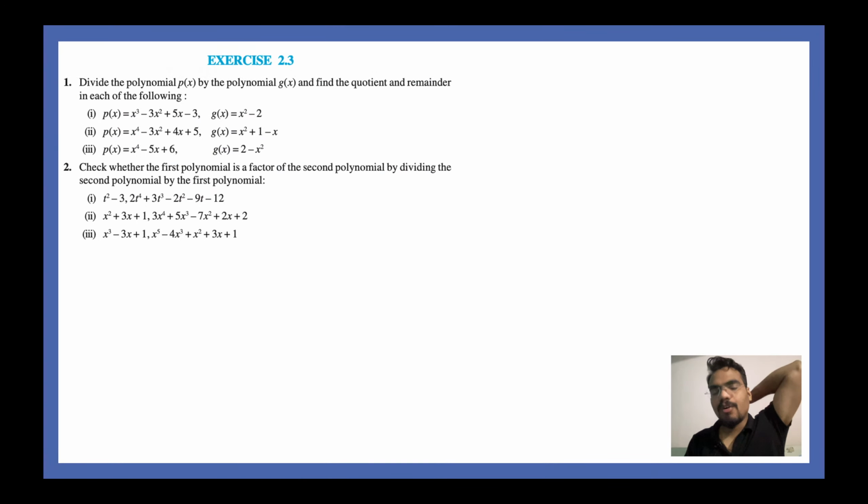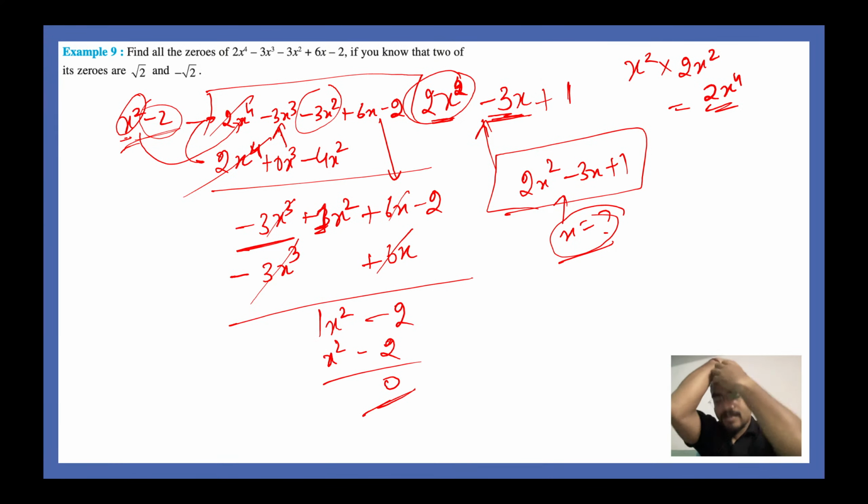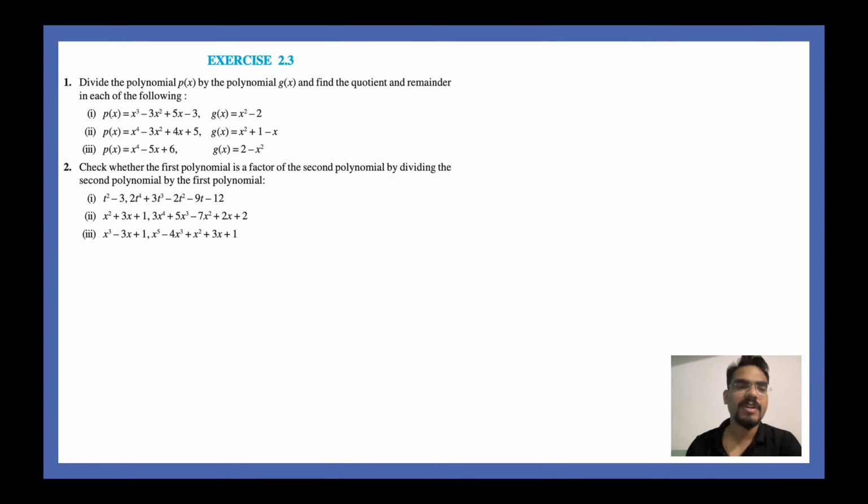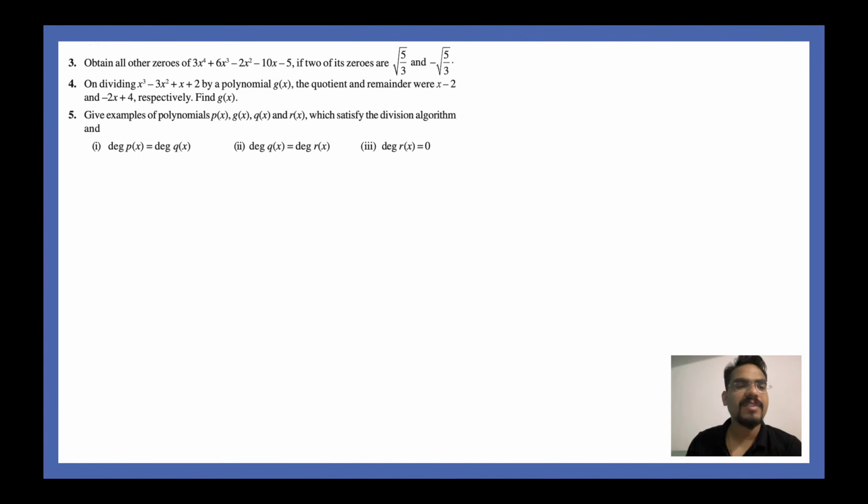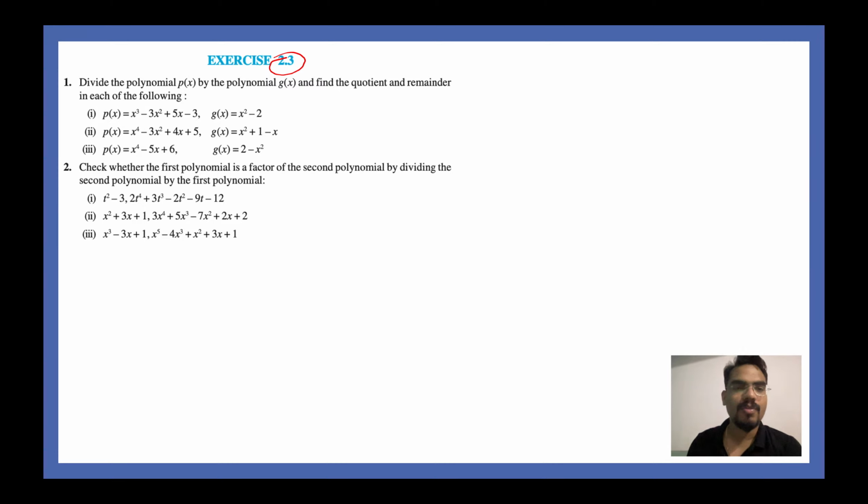Next, I hope you guys are following this. Shall I move to the next slide? It's very easy, right? Already it is omitted, but it's okay. You should understand and you should learn. Now in exercise 2.3, guys, we have 1, 2, 3, 4, 5 questions, but question number 5 is pretty useless. So we are not going to do question number 5, right? Similarly, question number 3, a question like this, we have already completed just a couple of seconds before. Therefore, we will also not do question number 3. We will try to do question number 1, 2 and 4 only here.